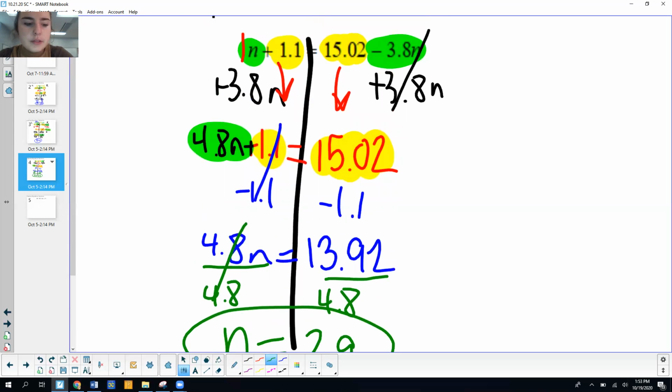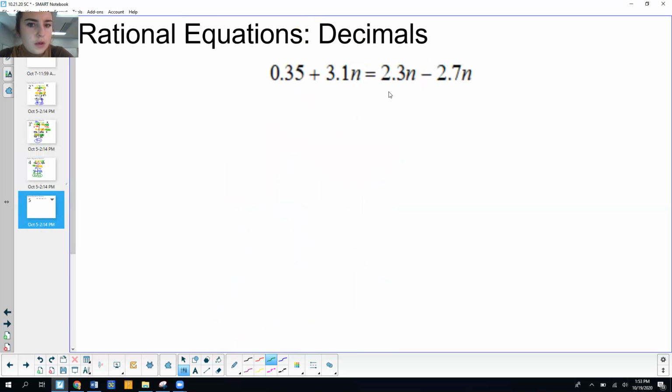All right, so this is equation number 3. So this is problem number 3. All right, rational equations, decimals. So last one I'm going to do is number 4. We've got 0.35 plus 3.1n equals 2.3n minus 2.7n.